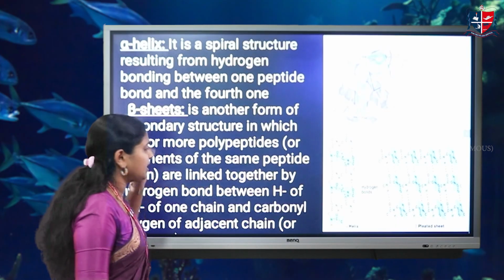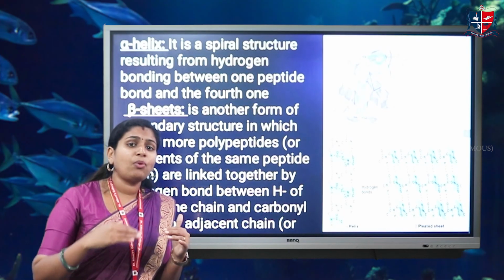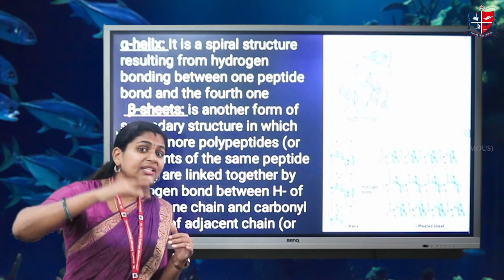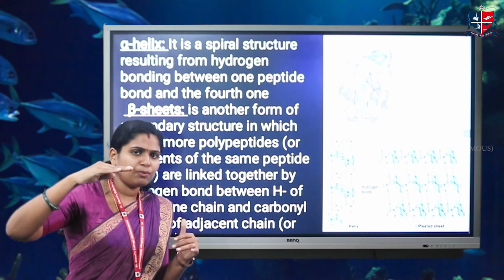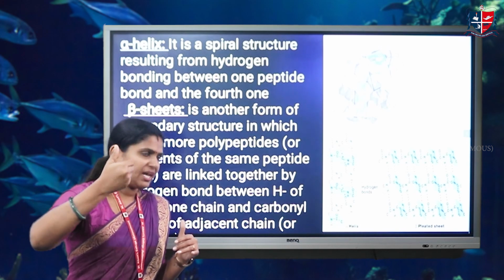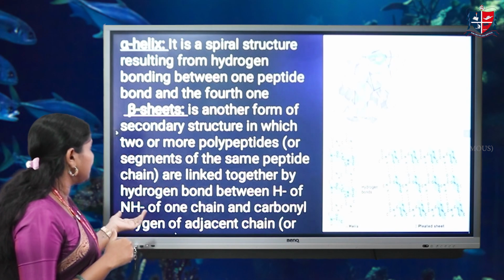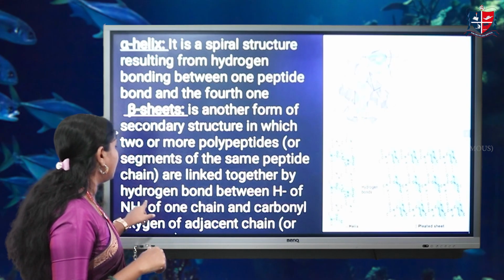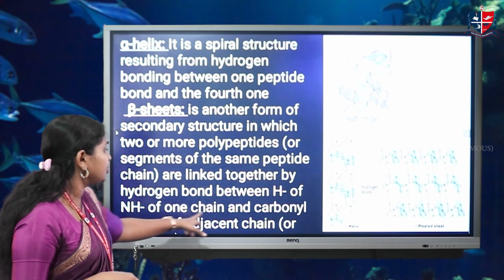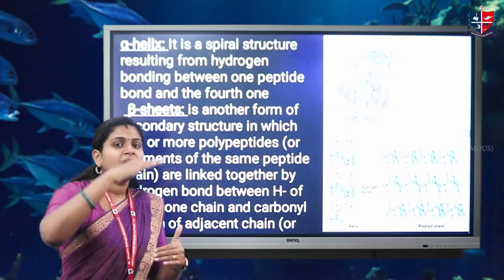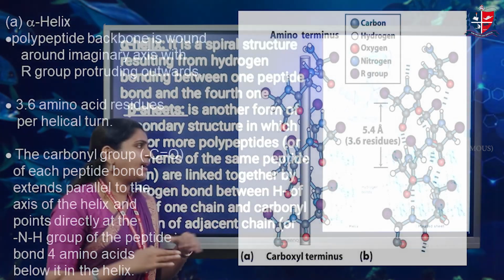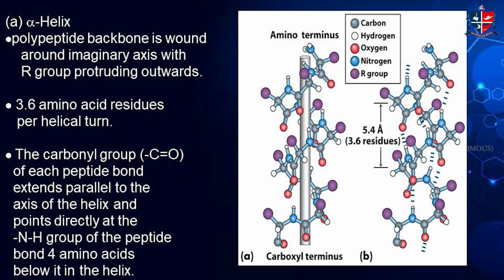But in case of beta sheets, the hydrogen bond is between the polypeptides. The hydrogen bond between adjacent peptides is formed in beta sheets. They are linked together by hydrogen bond between the hydrogen atom of one chain and the other chain. The hydrogen bond between two chains, they are known as the beta sheets.